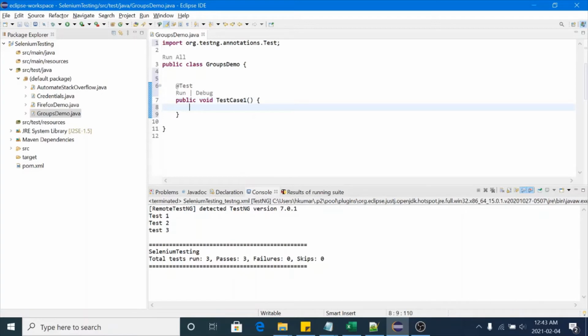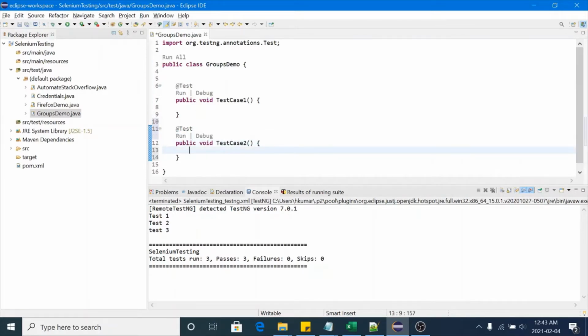And the second test case can be public void test case 2. I will just print one console output here. We are not launching any browser or anything like that. You can do that in your practice.